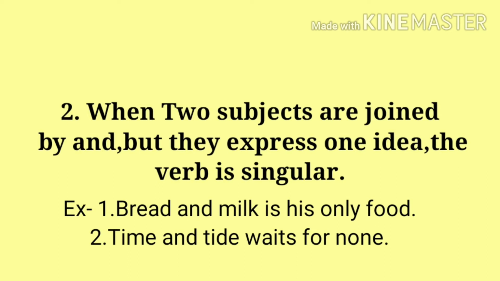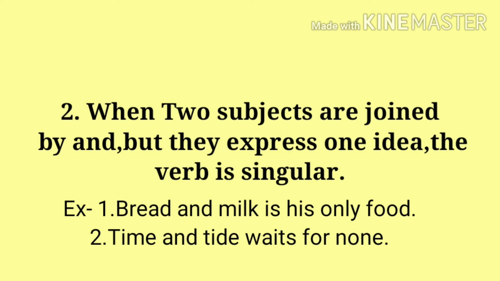The second rule is opposite of our first rule. In the first rule we said if two singular nouns are connected with and, we use a plural verb. But if two singular nouns are connected with and they express one idea, we use a singular verb. For example, bread and milk is his only food.